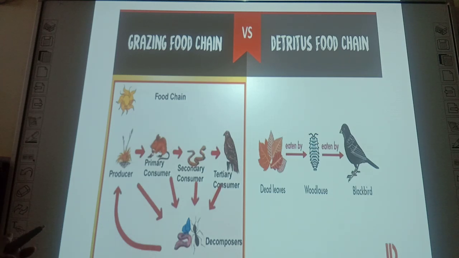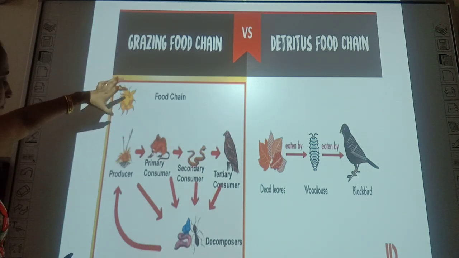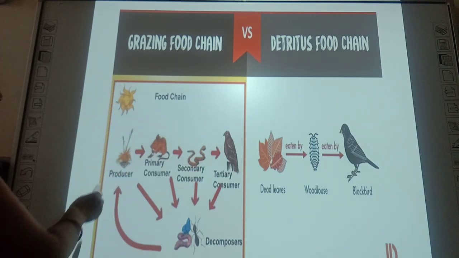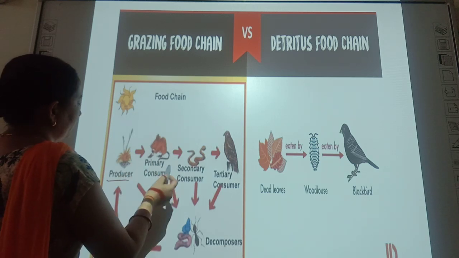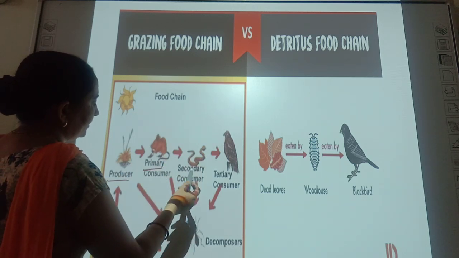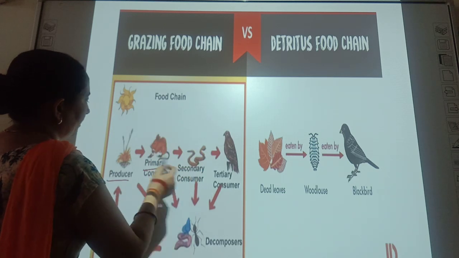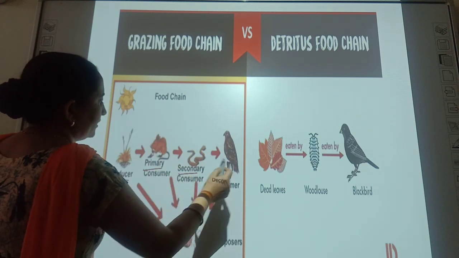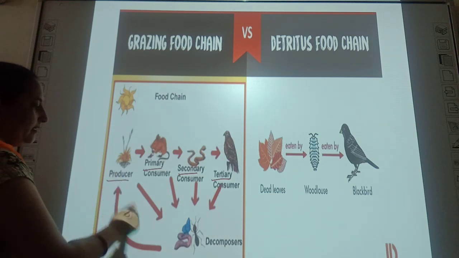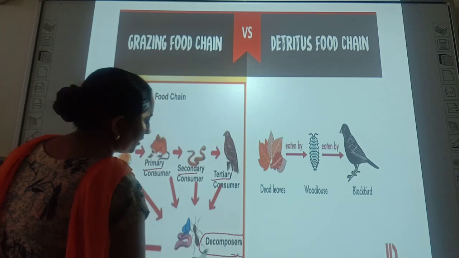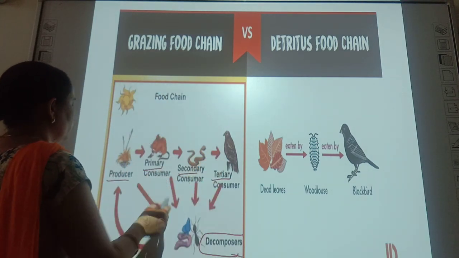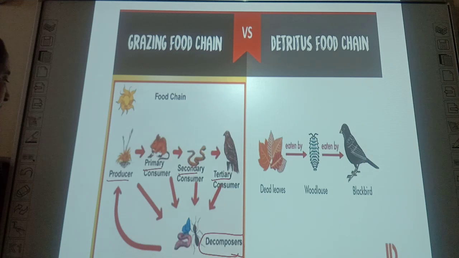What is the difference between grazing and detritus food chain? In a grazing food chain, energy is taken from the sun by the producers, and then the producers in turn give their energy to the herbivores, and in turn these herbivores are eaten by the primary carnivores and then by the secondary carnivores, and then this trophic level is decomposers, and they take the energy from all sorts by their death and decay.